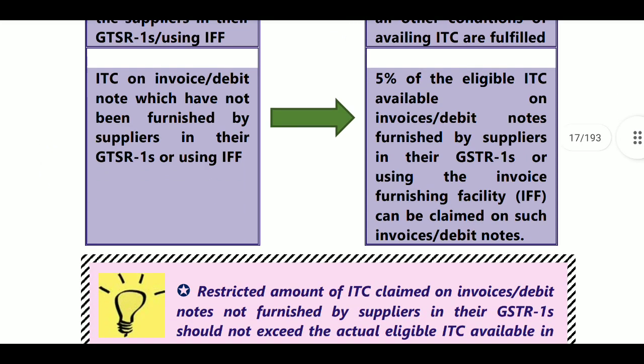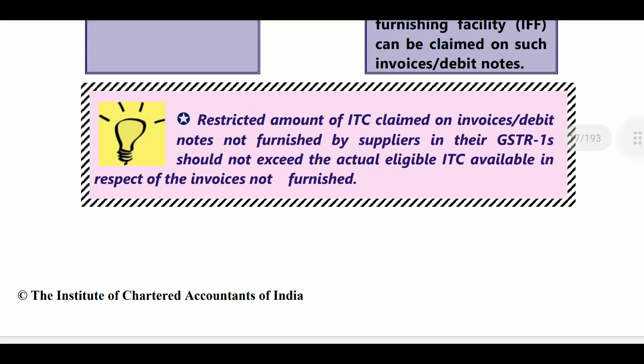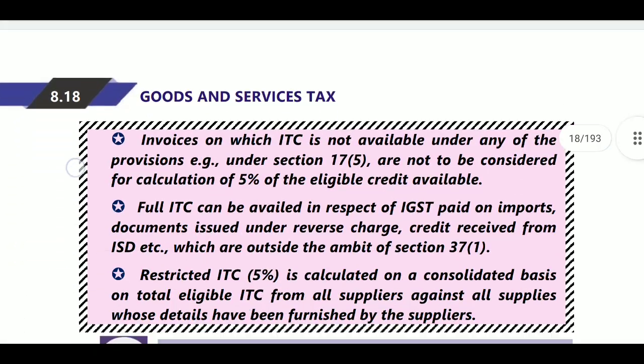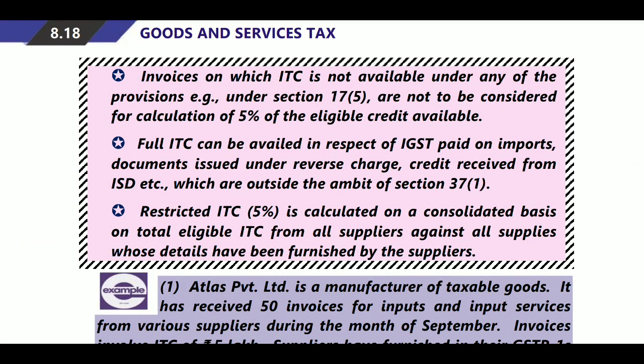If invoices or debit notes have not been furnished by the supplier in their GSTR 1 or using IFF, then you can claim up to 5% of the eligible ITC available on invoices or debit notes furnished by the supplier in their GSTR 1 or using the IFF facility. The restricted amount of ITC claimed on invoices or debit notes not furnished should not exceed the actual eligible ITC available in the respective invoices. Invoices on which ITC is not available under any provision, for example section 17(5), are not considered for calculation of the 5% of eligible credit.